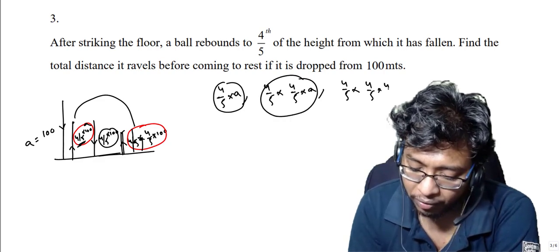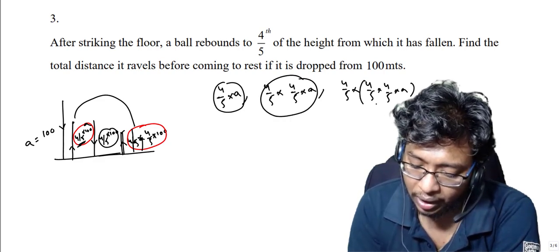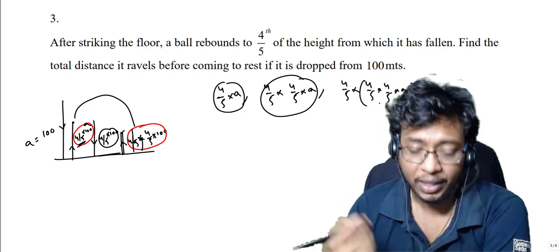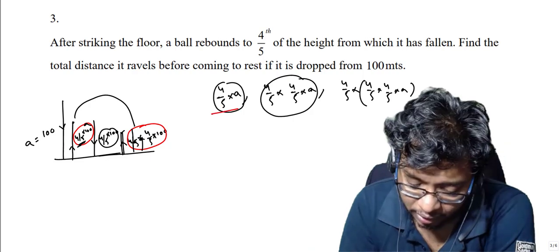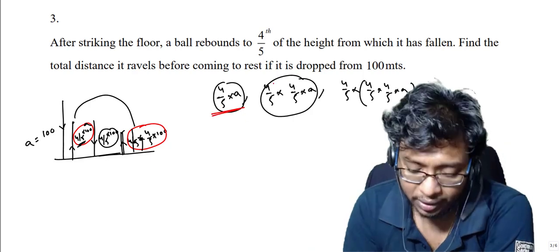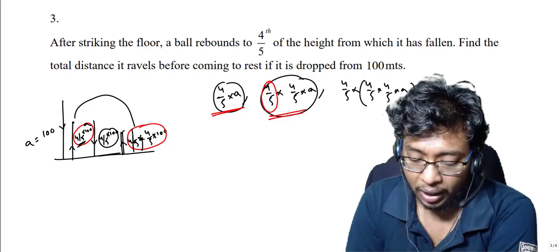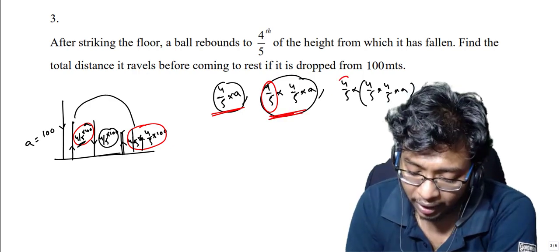This will be 4 by 5 into 4 by 5 into A. Now if you see, there is something common which is getting multiplied every time. See here, this is the first term. Second term, what happened is 4 by 5 got multiplied. Now this has become the second term, and third term, to the second term we are again multiplying 4 by 5.